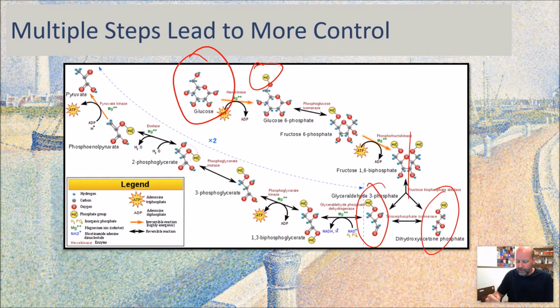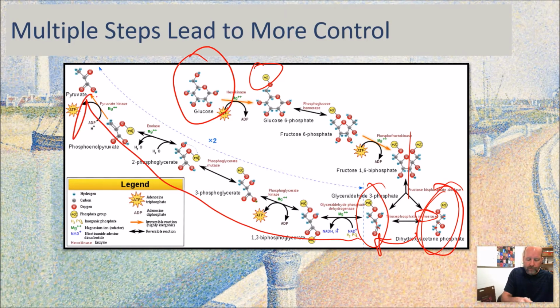You can see 1, 2, 3 carbons, and 1, 2, 3 carbons. Glucose is 6, right? C6H12O6. So we've got 2 basically identical, they're isomers of each other, halves of this glucose molecule. So we took this 6-carbon molecule and split it into 2 3s. And then we just have an isomerase, which is what this says right here. This is an enzyme that turns this isomer into this isomer. And now this guy can continue twice along the rest of this pathway, once with each half.